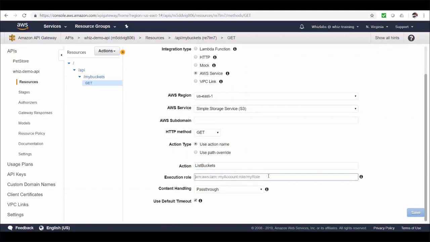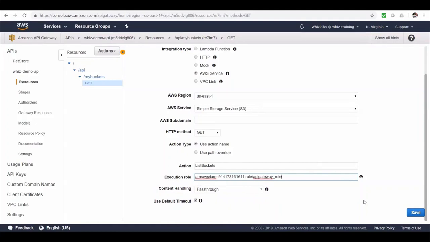And for the role, I have already created this role and provided appropriate permissions to access S3. So I'll paste it in here. We are seeing this content handling option in a lot of places, and you might be wondering what it is. Well, this defines how we should send the request we receive to the backend service.